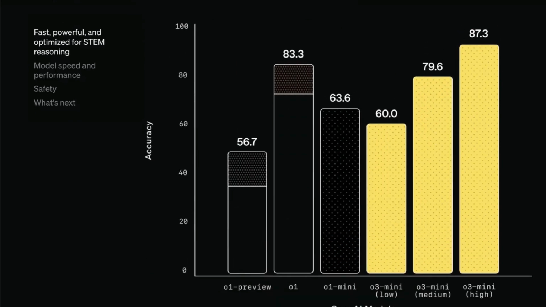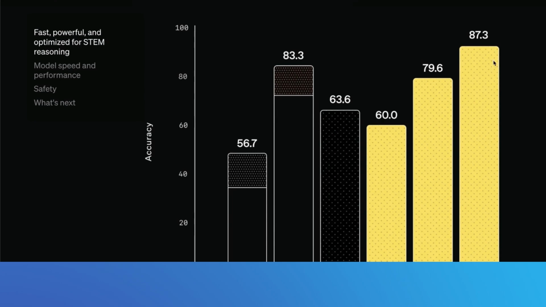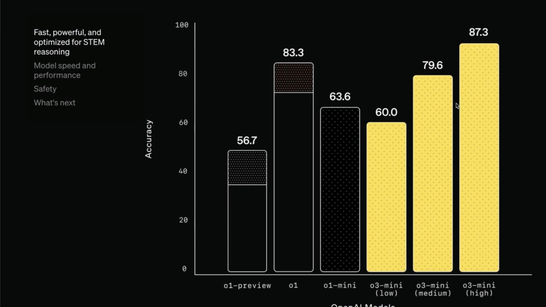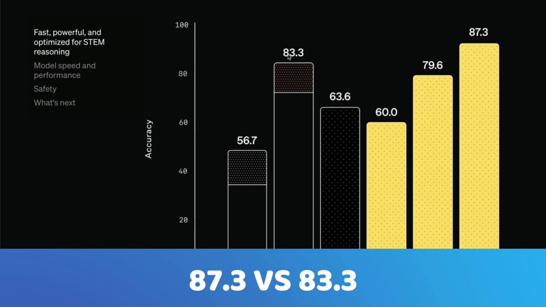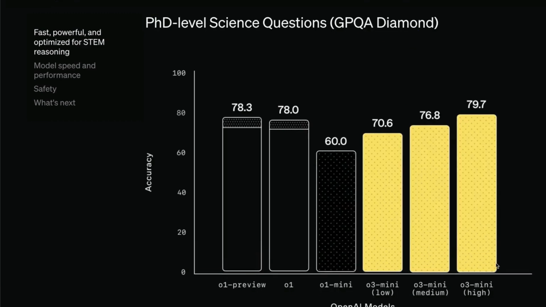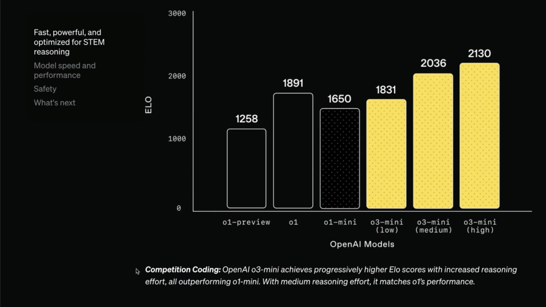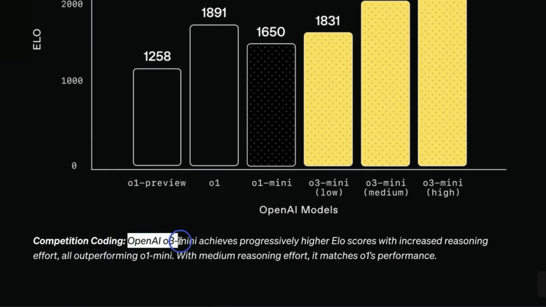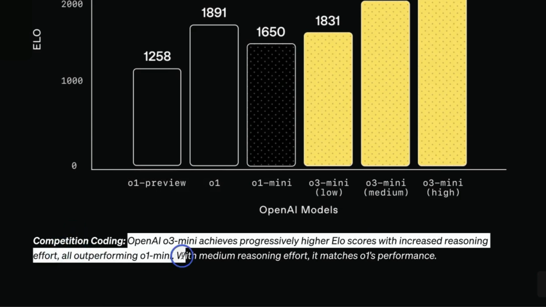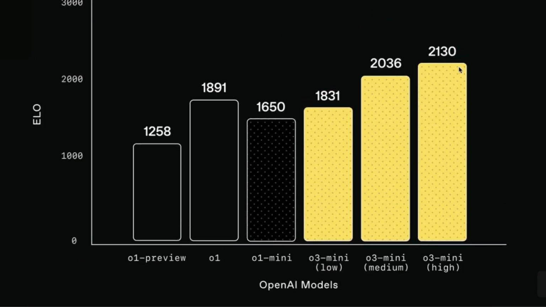So if we compare, for example, o1 preview versus o1 versus o3-mini high and medium, o3-mini high is outperforming all the benchmarks, outperforming o1 by quite a long way, 87.3 versus 83.3. In terms of PhD-level science questions, o3-mini high is outperforming all the models, like you can see. And for competition coding, OpenAI o3-mini achieves progressively higher Elo scores with increased reasoning effort, and you can see the performance right here.